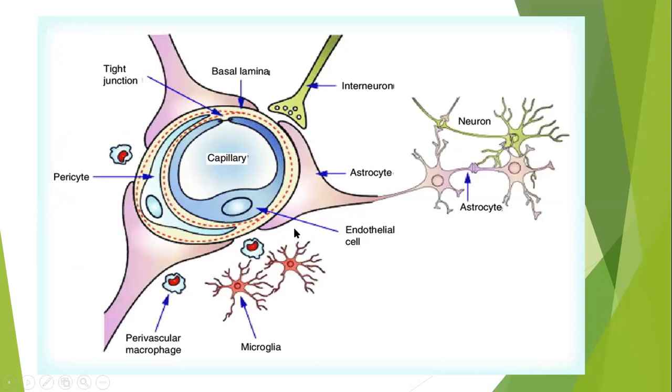What is their function? The first barrier is the endothelial cell. Something may come out from the endothelial cell, but that tight junction, that fibrous junction, is formed by these astrocytes. So everything cannot leave the capillary and enter the nervous tissue. Substances are prevented from entering the brain tissue from the blood. That is the function of this astrocyte. And as these astrocytes are present in the brain around the neurons, they also form the chemical environment of the brain.